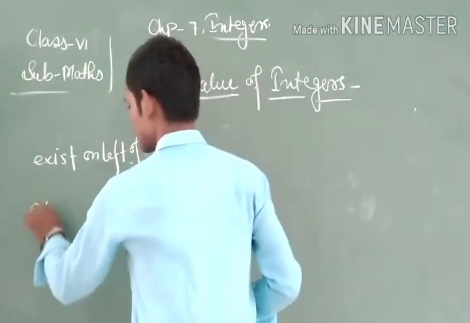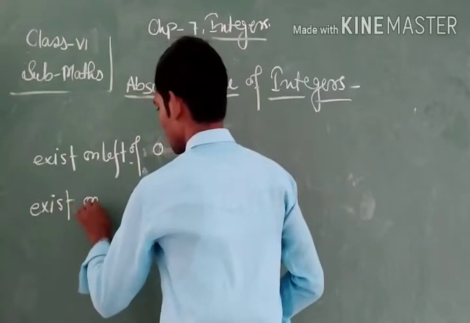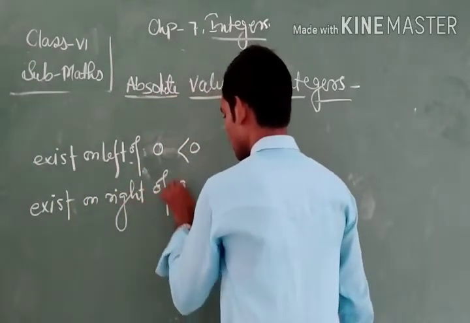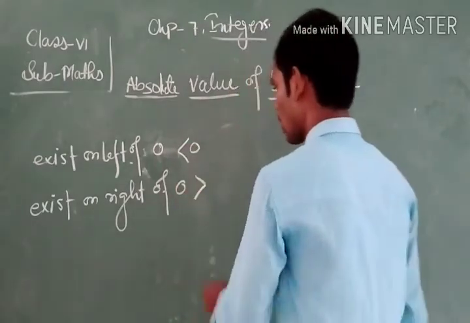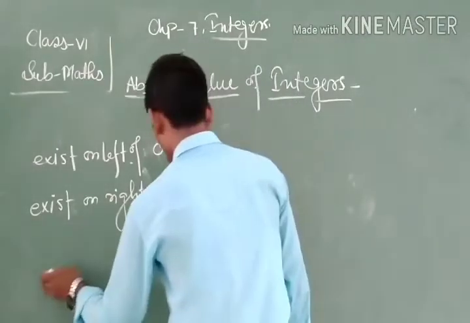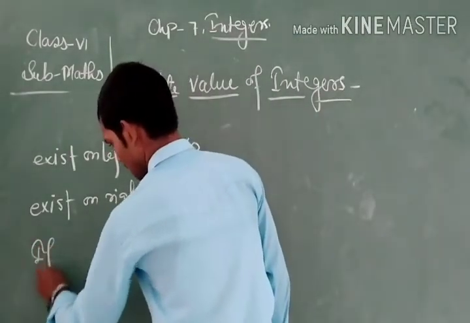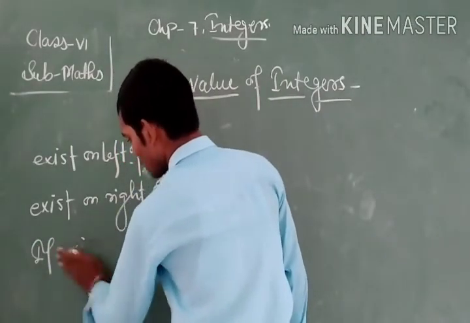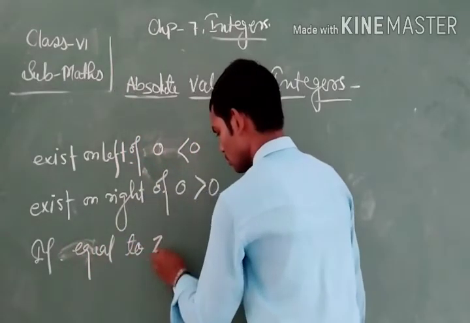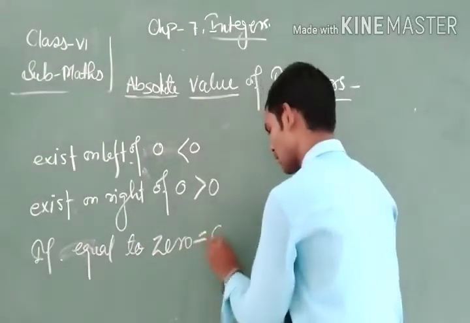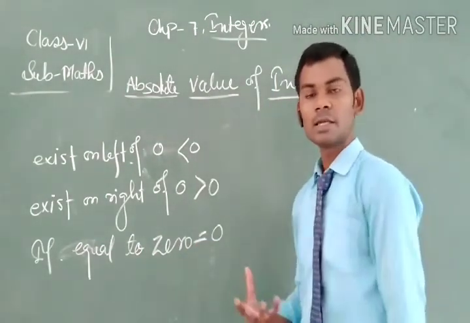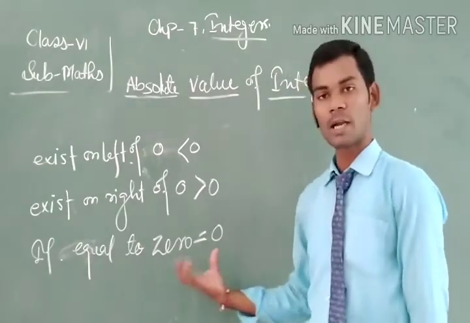If they exist on the right of 0, then they are always greater than 0, and if an integer is equal to 0, then it is always 0.